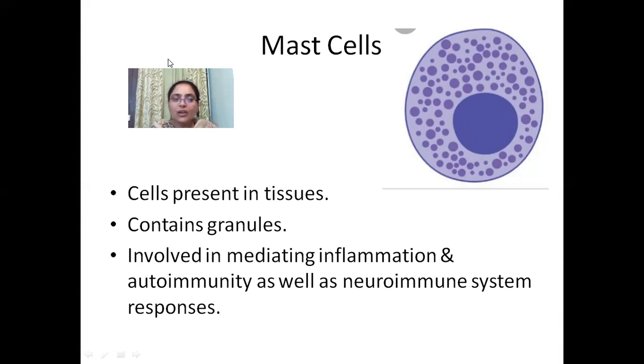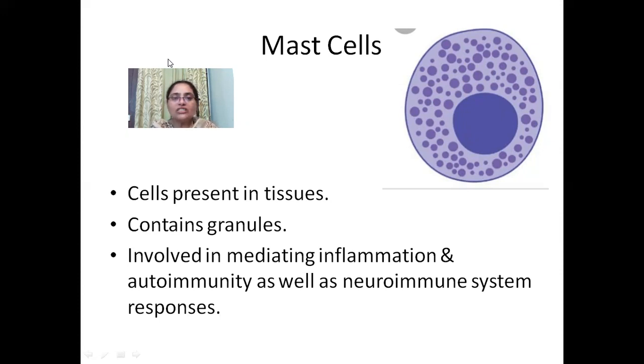Autoimmunity is one more chapter that we are going to read in this series of lectures, as well as the neuroimmune system, which will also be discussed in detail. But here, one thing should be remembered: the mast cell is also a type of granular leukocyte which is not traveling through blood but is present in tissues, and it is involved in protection through inflammation, generating autoimmunity, as well as neuroimmune system responses.